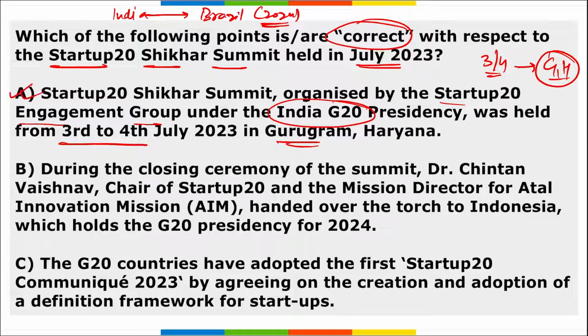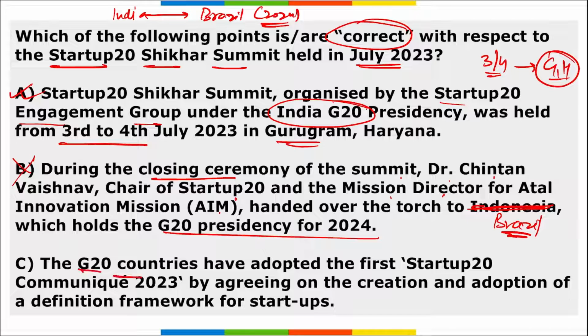So option A is right. Option B: during this closing ceremony, Dr. Chintan Vaishnav, chair of Startup 20 and the mission director of Atal Innovation Mission, handed over the torch to Indonesia. No, it is handed over to Brazil, as it is having the presidency for 2024. So option B is wrong.